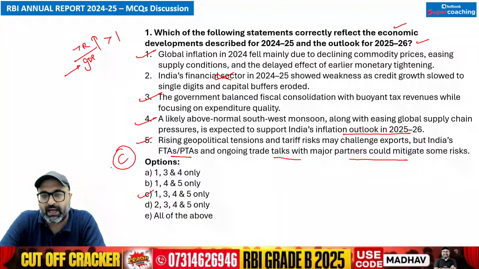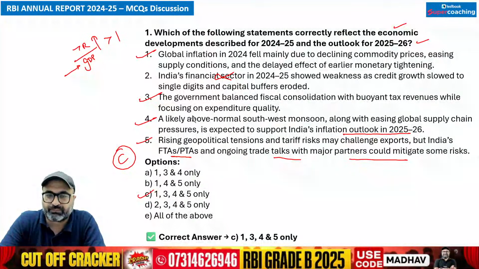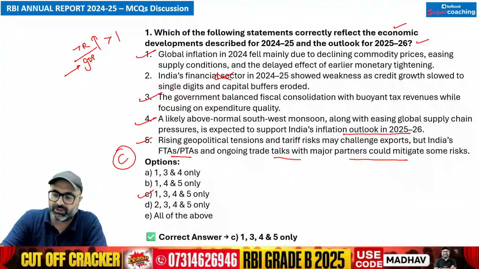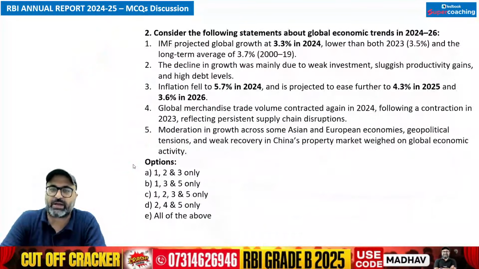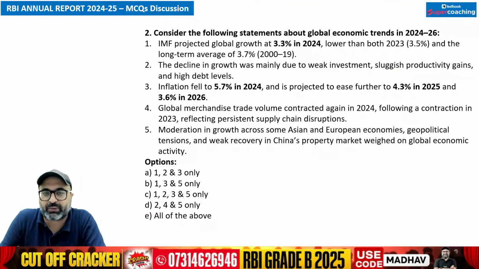ठीक है जी, आगे बढ़े. Let's move on to the next question. Are you ready, guys? I hope the questions are very clearly visible. There is no issue with the questions. Here we go with the second question.